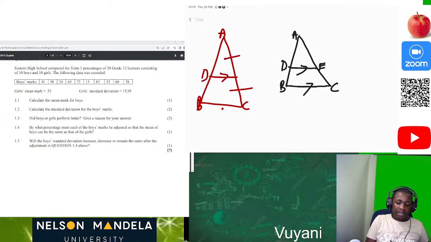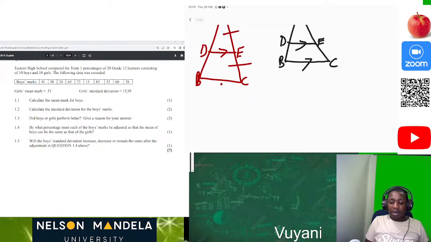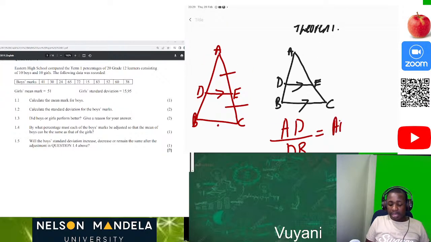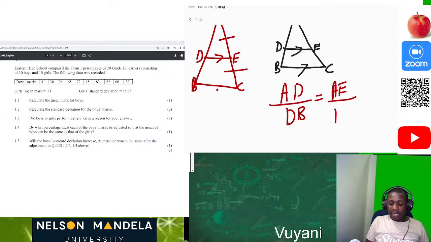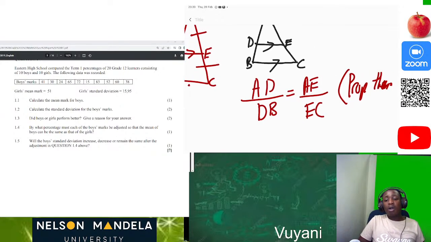So if this is our D and this is our E, then according to the proportionality theorem, we can conclude that AD over DB is equal to AE over EC. Why? This is because of the prop theorem. So this is the reason. You don't have to say proportionality theorem as a whole, but you can just say this is the prop theorem.